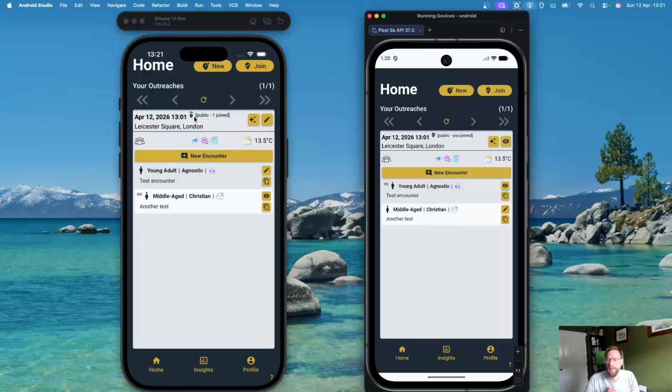Again, those parameters may be tweaked over time, but at the moment that seems to make sense. So again, for 24 hours since the start of the outreach, it will be discoverable, and as long as the person is searching within 500 meters, they'll be able to discover and join it. After the 24 hours, the little signal icon changes to a normal icon indicating the outreach is no longer discoverable. The data still stays as is, exactly how it appears here.